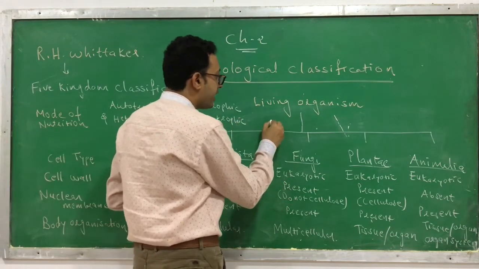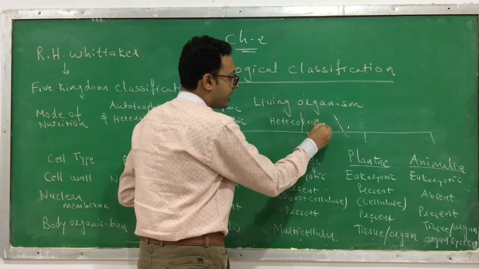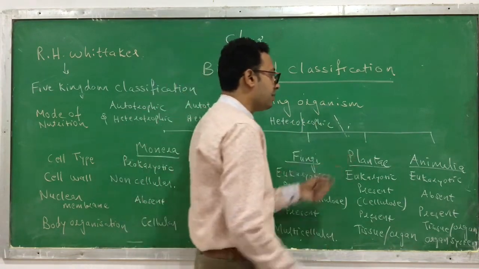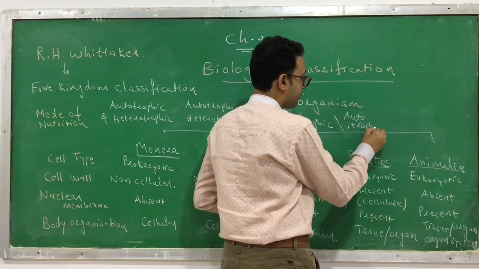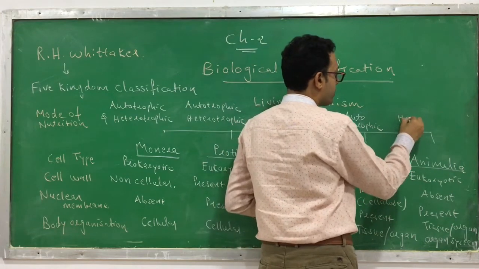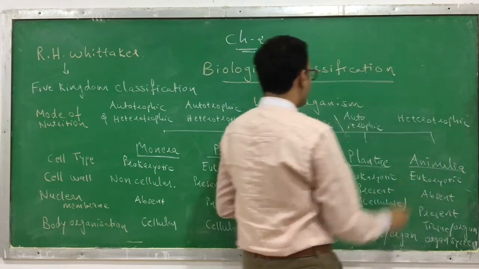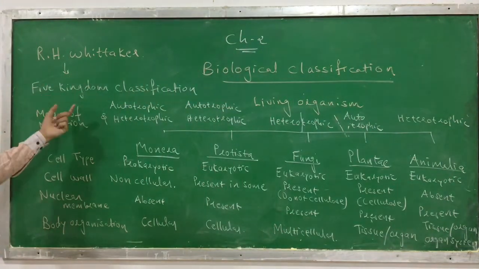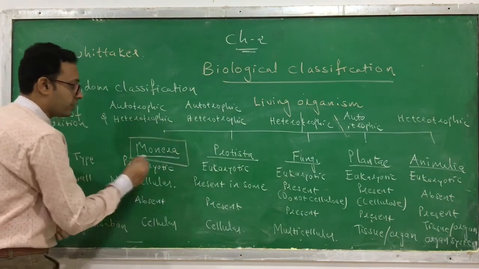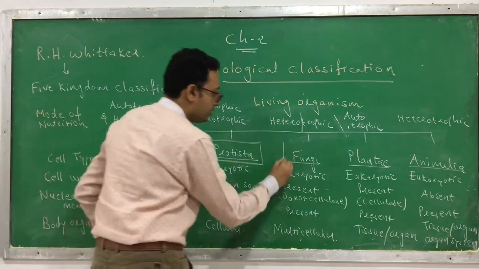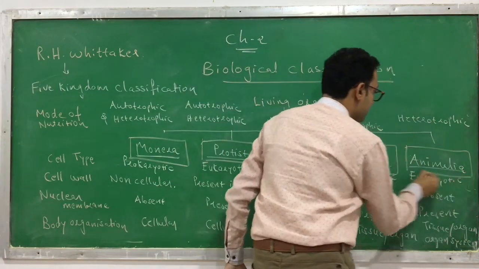In fungi it is heterotrophic, means they cannot prepare their food by themselves. In plants it is autotrophic. And in Animalia the mode of nutrition is heterotrophic. So Whittaker took these criteria and divided the living organisms into 5 kingdoms: Monera, Protista, fungi, plantae, Animalia.